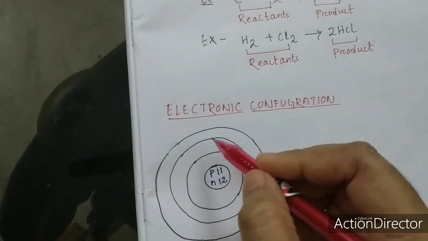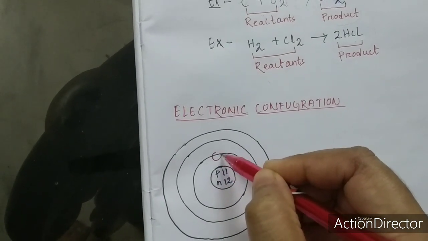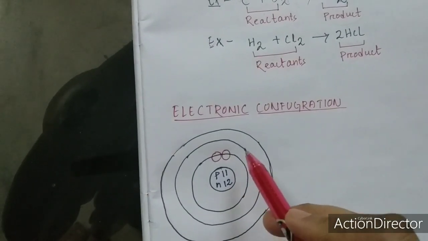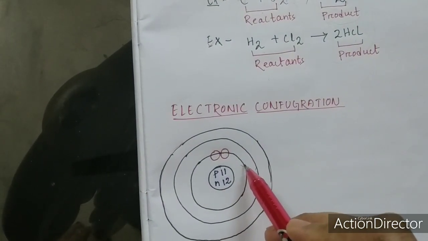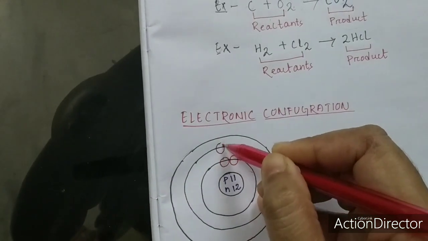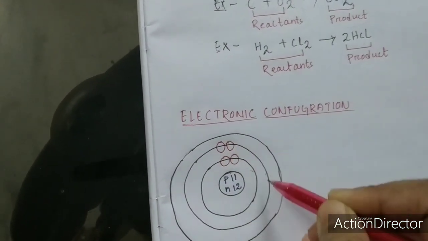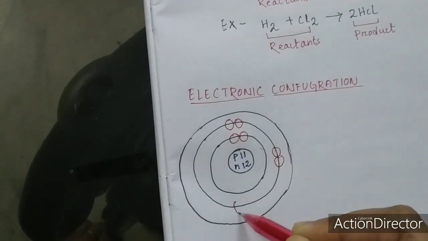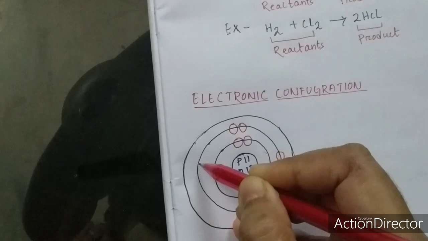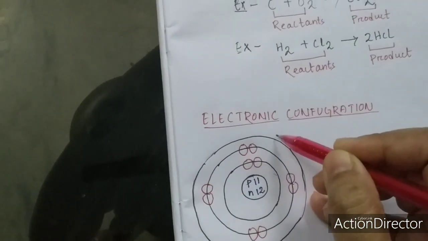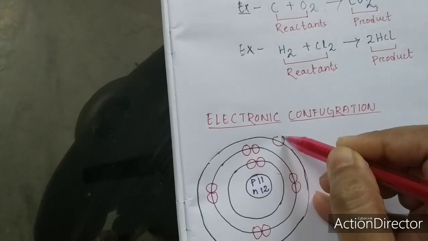The first shell contains 2 electrons. Obviously we have discussed that the capacity of the first shell is 2, then 8. The next shell contains 8, and the last shell has 1 electron.